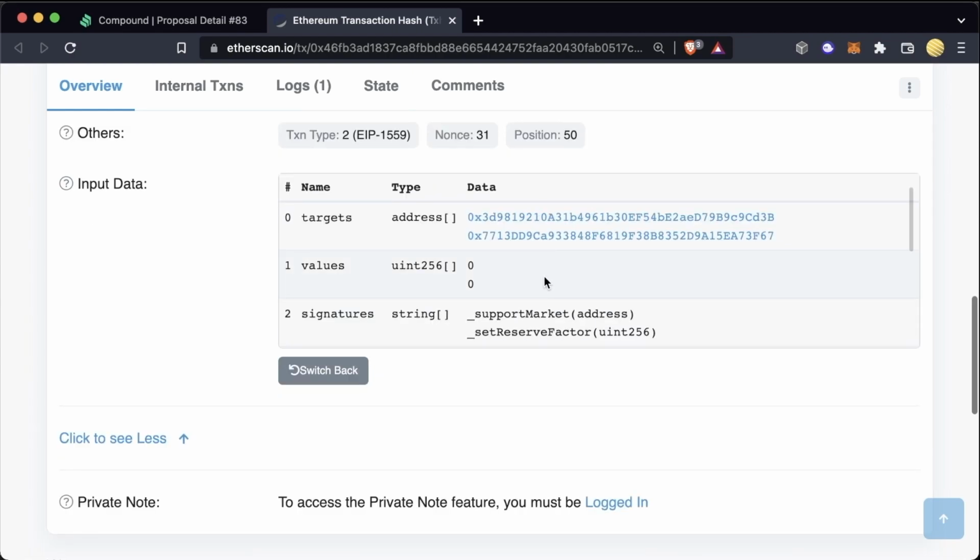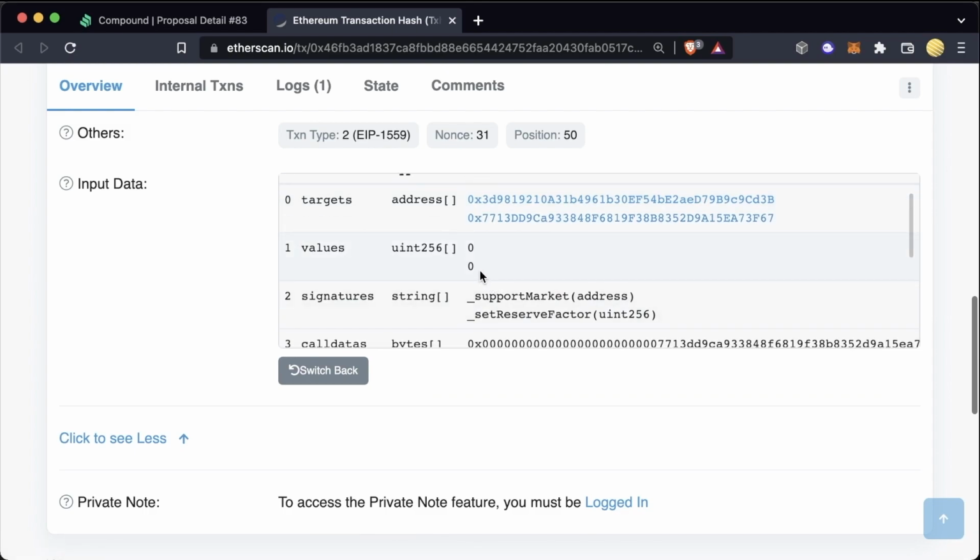The reason we have to do this proposal governance process is that these contracts likely have access controls where only the owner of these contracts can actually call these two functions. And the owner of these two contracts is likely going to be this governance DAO. And values to 0 just means that we're not going to send any ETH along with these transactions.